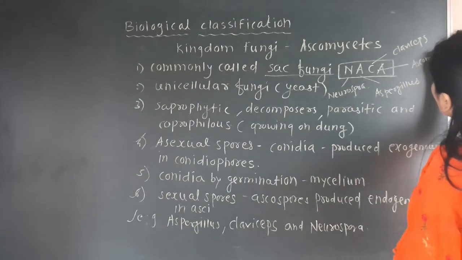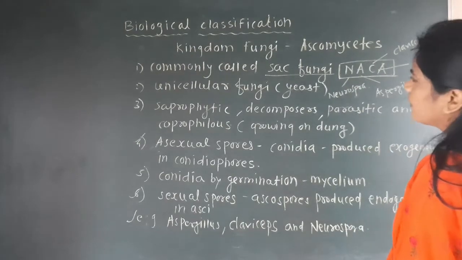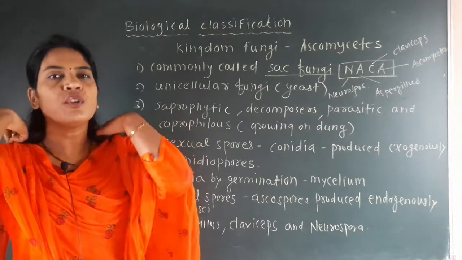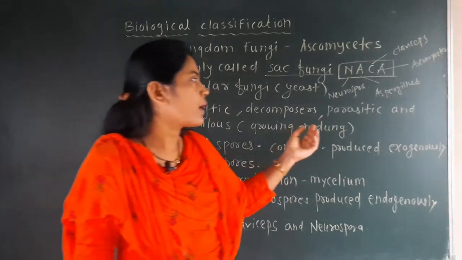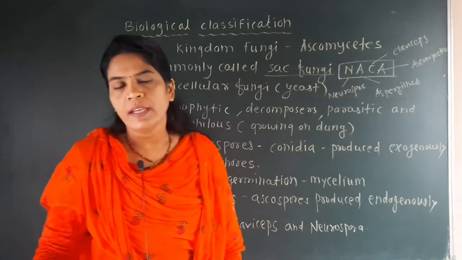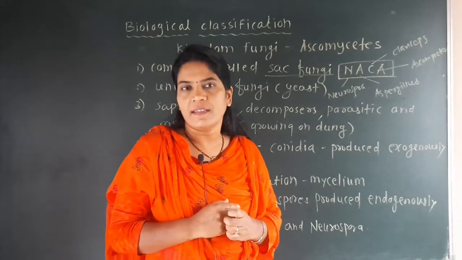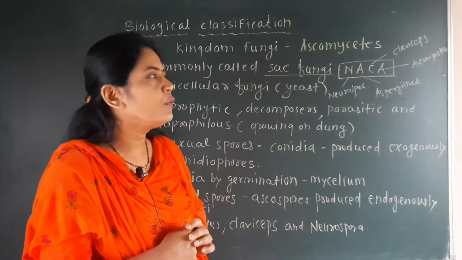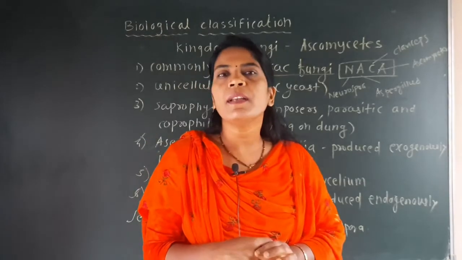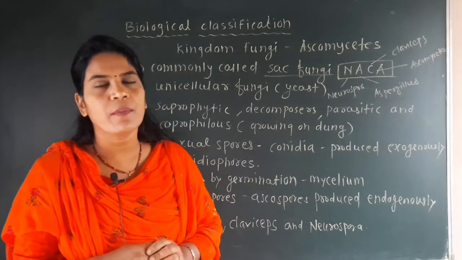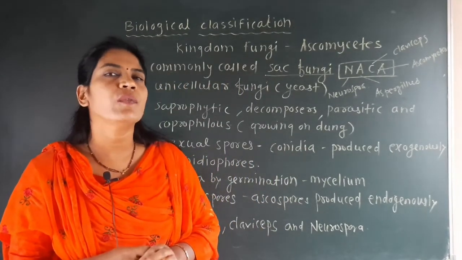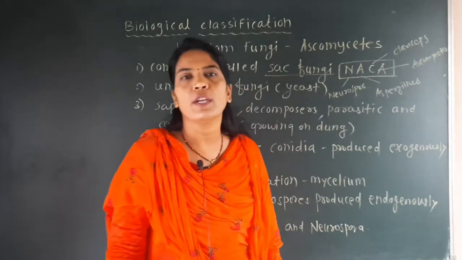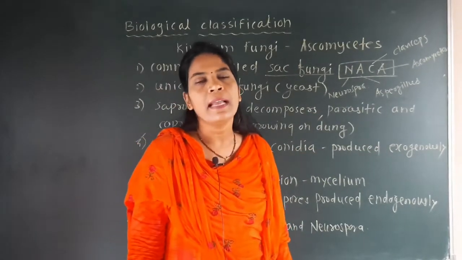This Neurospora is widely used in genetic studies, because for genetic experiments Neurospora is used a number of times. One question was asked in the NEET exam: which fungus is widely used for genetic study, and the answer is Neurospora. So Neurospora is widely used for genetic study in the laboratory.